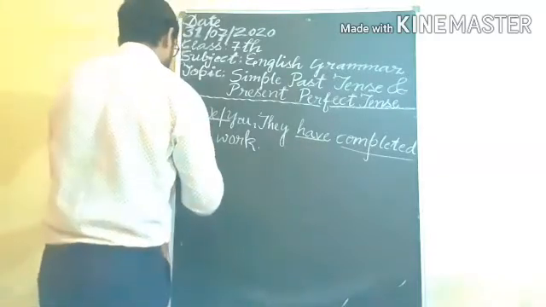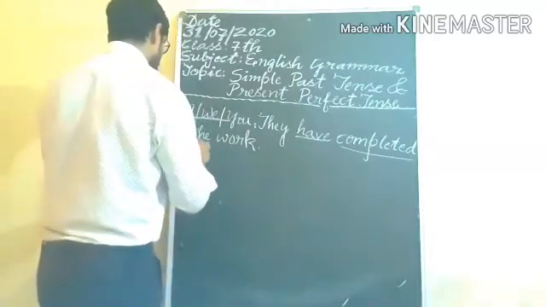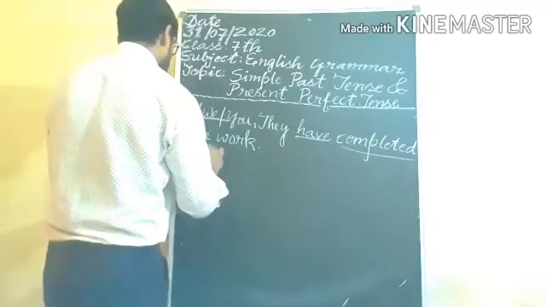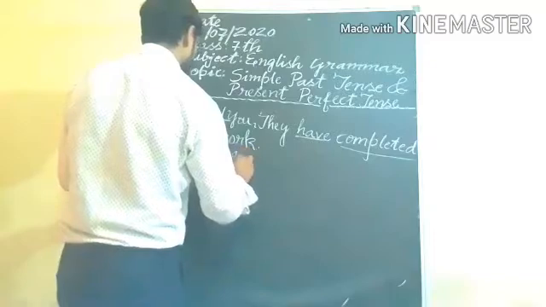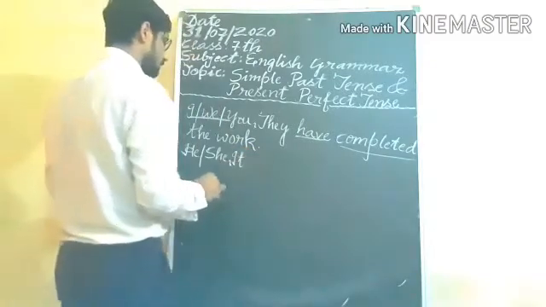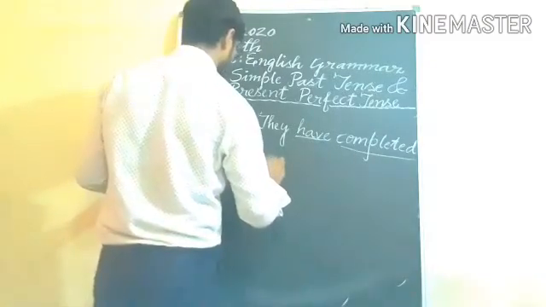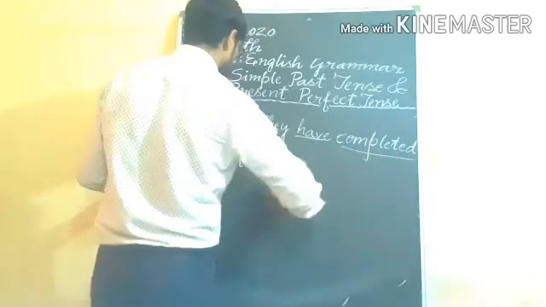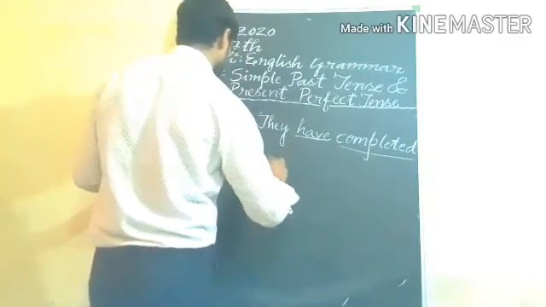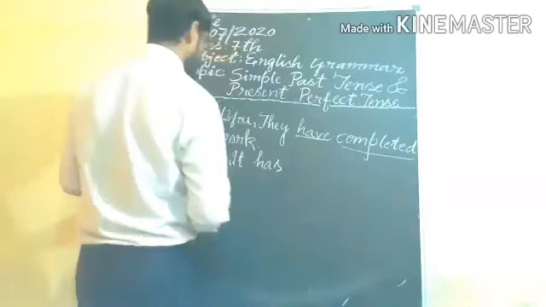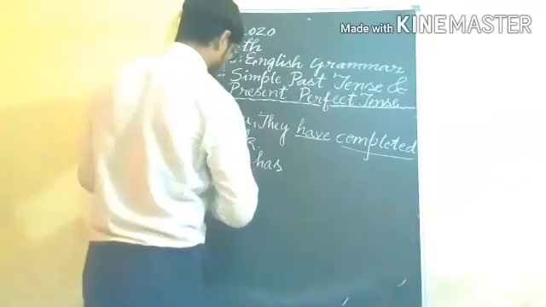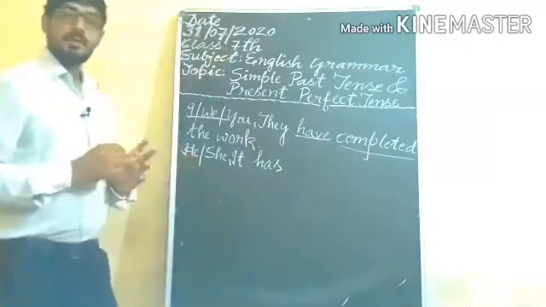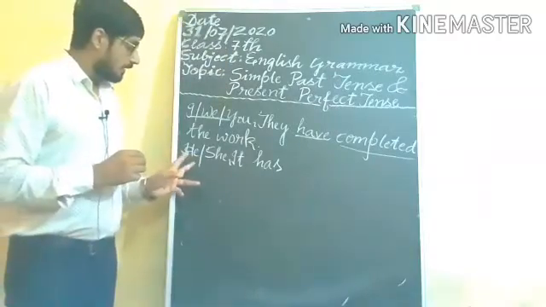Suppose that afterward we are coming to he, she, it.